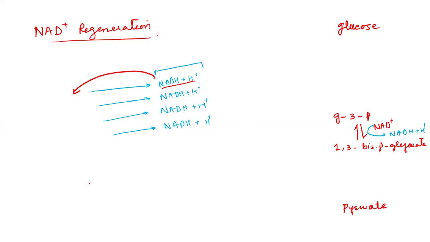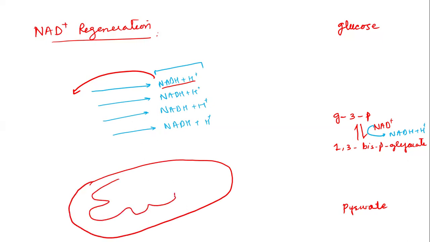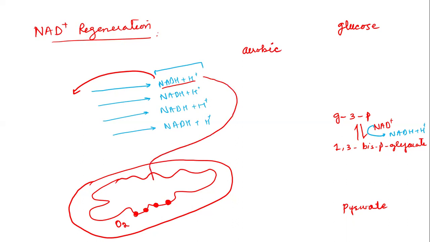And inside the cell, there is an organelle, the mitochondria. The inner membrane of mitochondria contains enzymes or complexes which belong to the electron transport chain. And the final electron acceptor of this chain is oxygen. So what will happen during aerobic conditions? These reduced electron carriers will indirectly enter the mitochondria through shuttle systems like the malate aspartate shuttle.